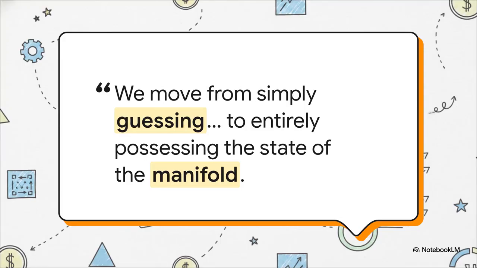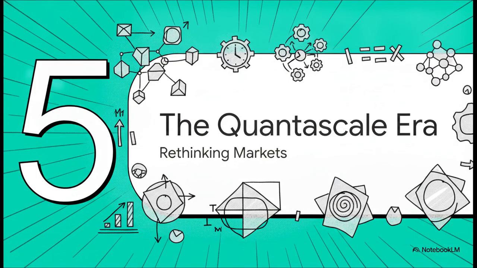There's this quote from the architecture documentation that I think beautifully captures the philosophy of this whole heist. We move from simply guessing or approximating a curve to entirely possessing the state of the manifold. We are no longer settling for sloppy, rounded-off guesses. By resurrecting 17th century number theory, we've liquidated our informational debt and achieved absolute mathematical truth on-chain. Which leads us nicely into part 5, the quantascale era, and rethinking market increments altogether.